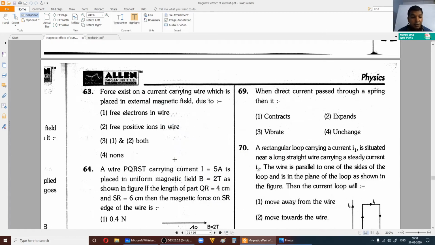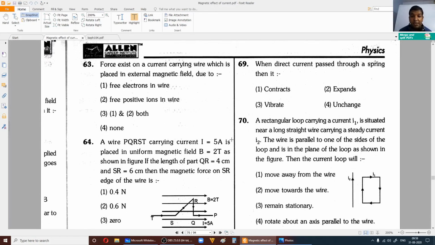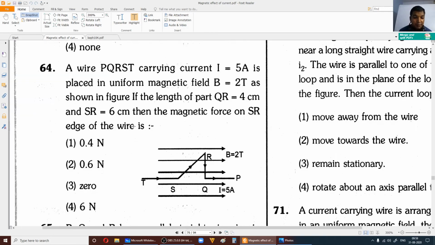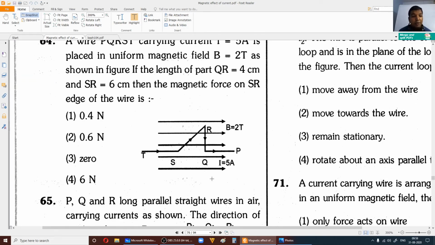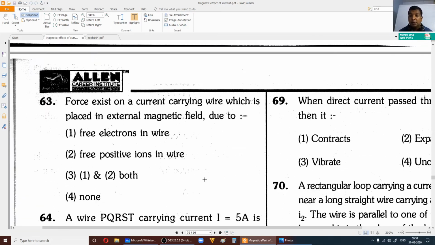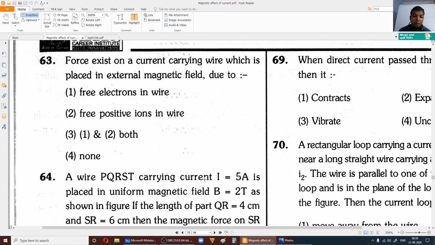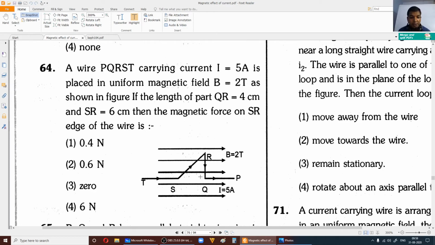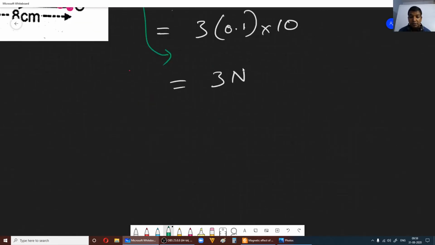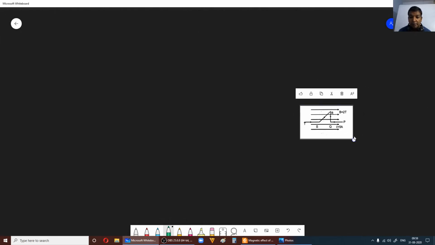Fine. Right, now based on this same diagram here, based on a 60-second problem, try to do 64th one. Okay, see here they have given QR, right? So QR is 4 centimeter and SR is 6 centimeter. Okay, SR is 6 centimeter. Now, okay, so not the same values again. Fine. So here you need to consider, I'll give you a clue, try to do. So 64th one, you can do this way.